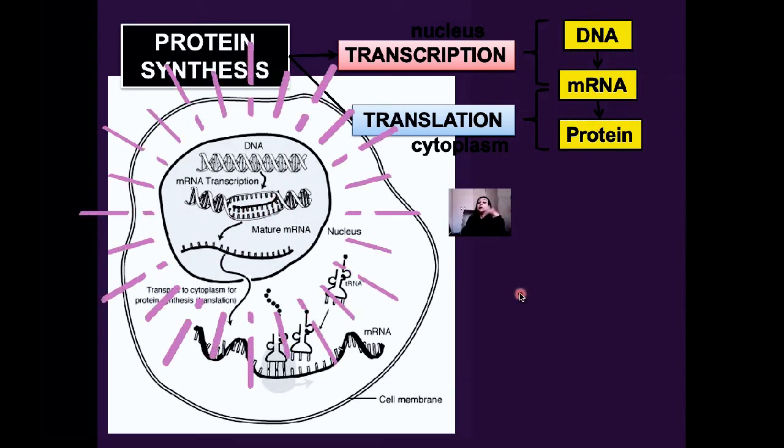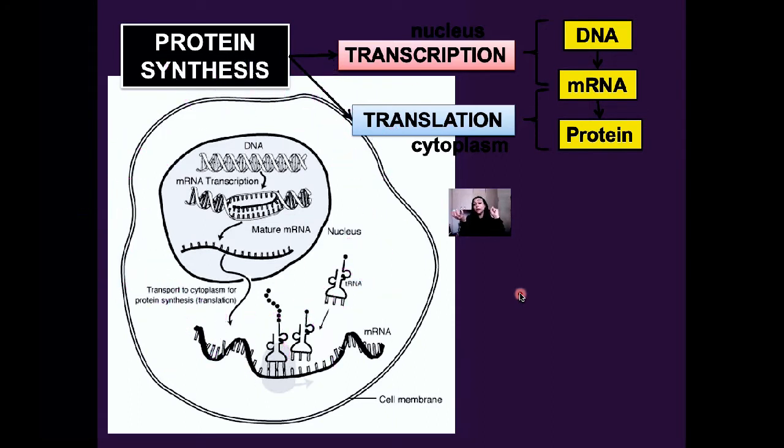Okay, a little bit of background. Now the DNA is sitting in the nucleus. The DNA can be compared to a reference book in the library. The DNA contains all the information on how to make a protein. The ribosome can be compared to a chef.